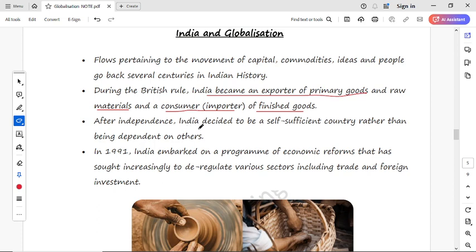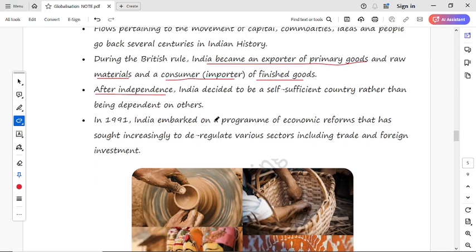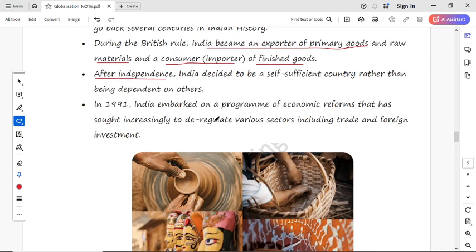After independence, India decided to be a self-sufficient country rather than being dependent on others. They wanted to make their own goods in the country and use them. We have already read this in the last chapter, so there is no need to discuss it in detail. Okay, now the next is 1991.